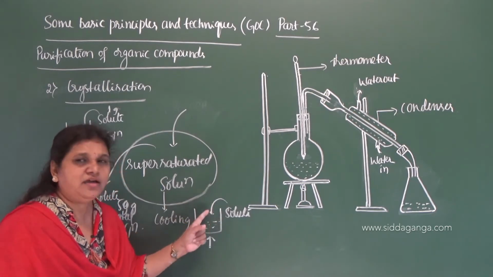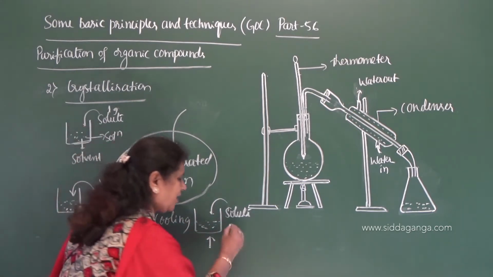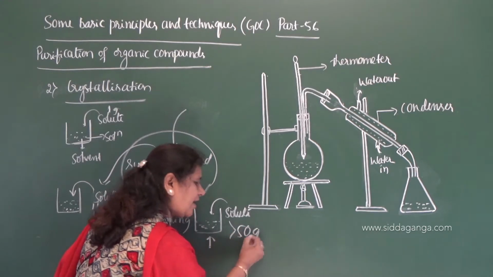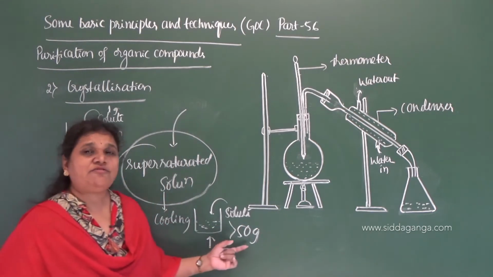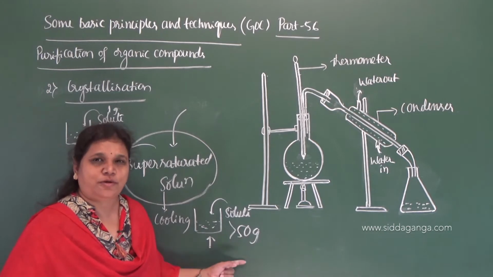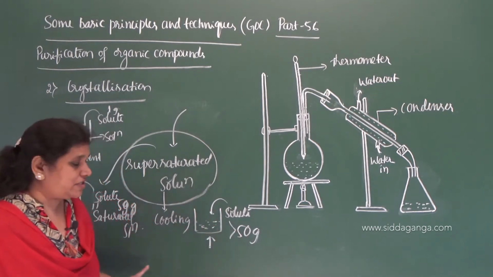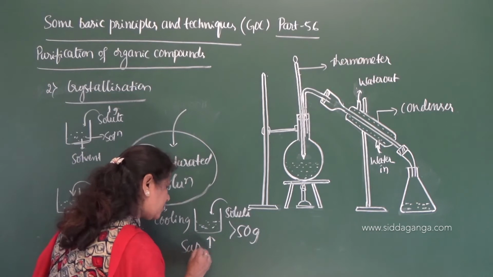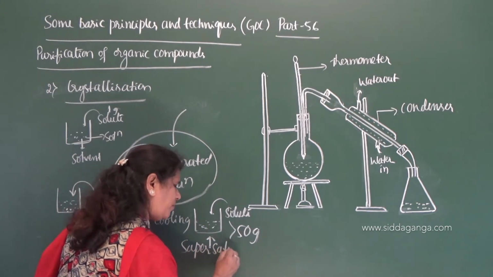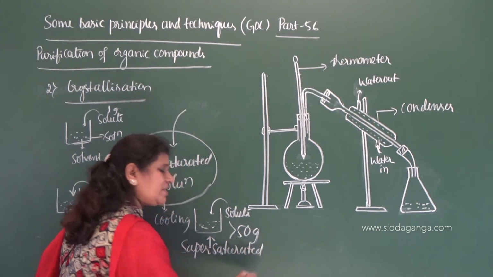Now we are adding solute. So then definitely it dissolves more than 50 grams of sugar. Here it dissolves more than 50 grams of sugar. Then the resulting solution is called supersaturated. What is supersaturated?